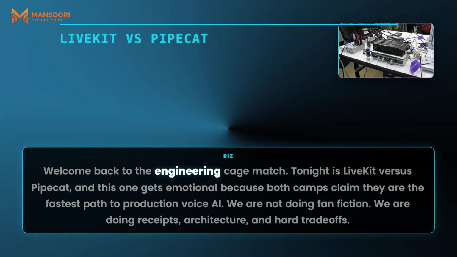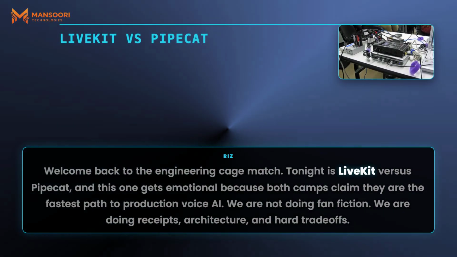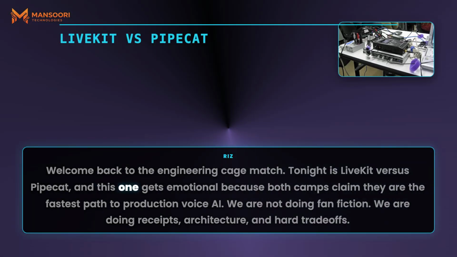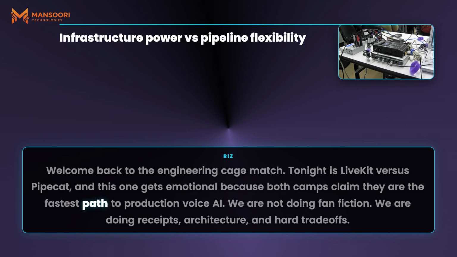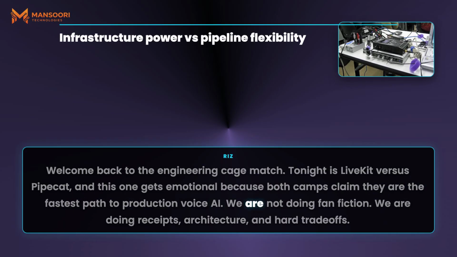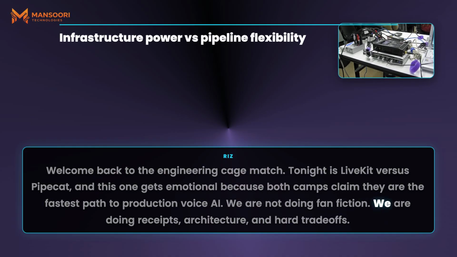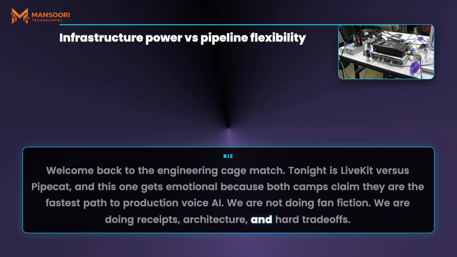Welcome back to the engineering cage match. Tonight is LiveKit versus Pipecat, and this one gets emotional because both camps claim they are the fastest path to production voice AI. We are not doing fan fiction. We are doing receipts, architecture, and hard trade-offs.